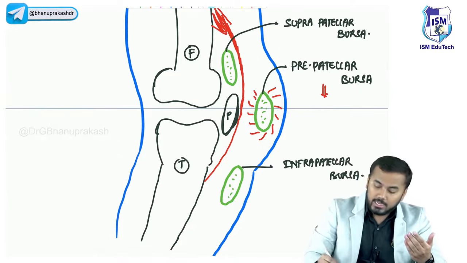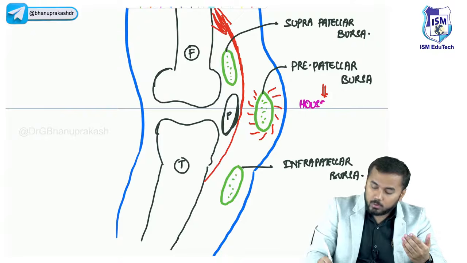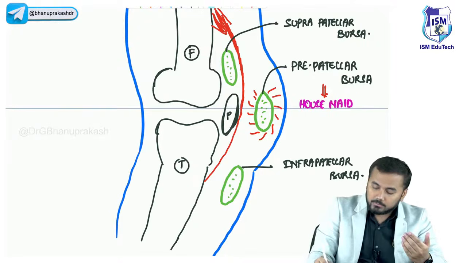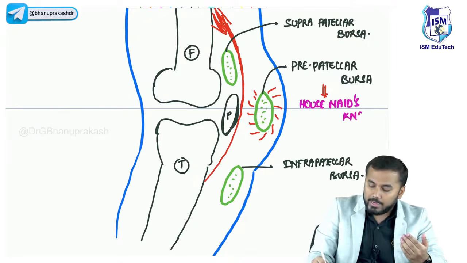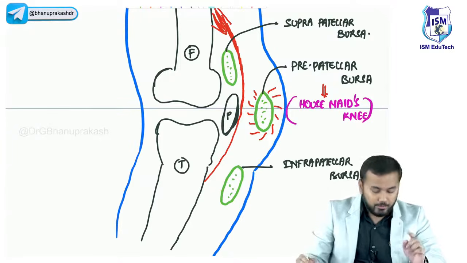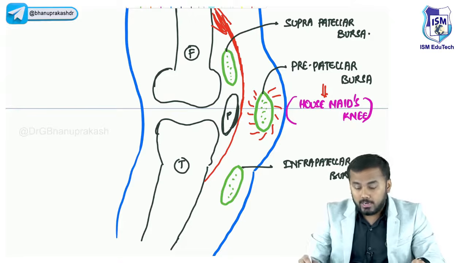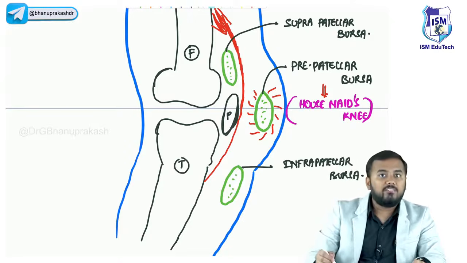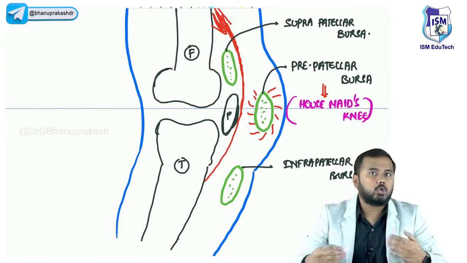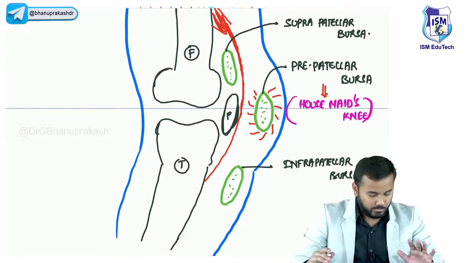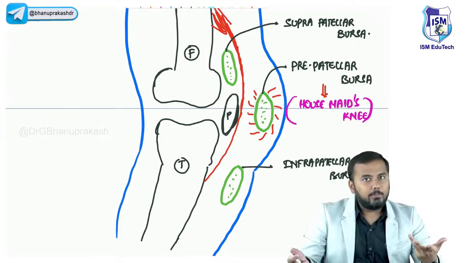And that infection, what do you call it? You call it housemaid's knee. Okay. So from today onwards, if I ask you what is housemaid's knee, you should tell me that inflammation or infection of the prepatellar bursa is called housemaid's knee. Clear, all of you?